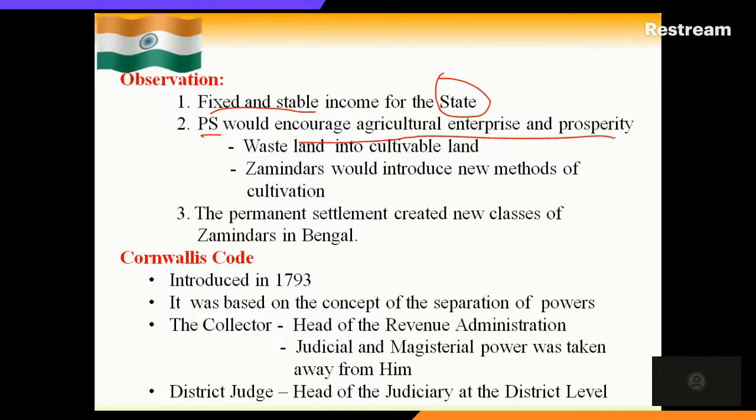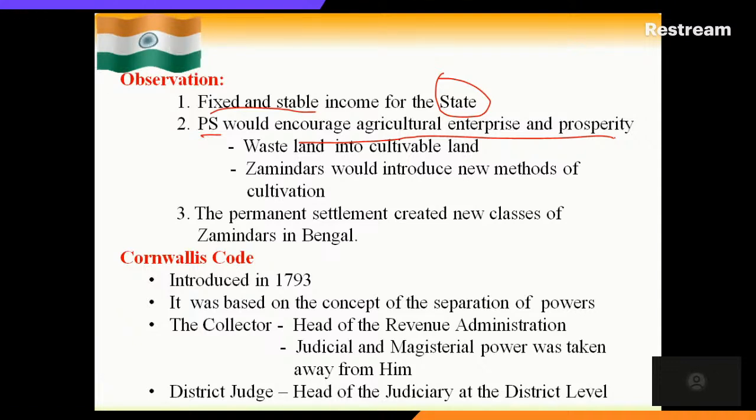So the system motivated them, because they are the landowners, and as they had enough money, or we can say they were wealthy peasants, they introduced new methods of cultivation. So indirectly it was encouraging farming also. This is one of the positive sides of the new Permanent Settlement.